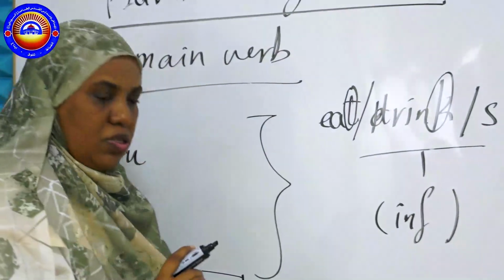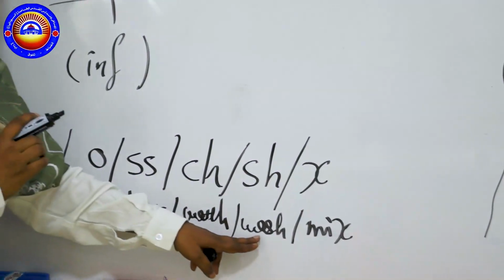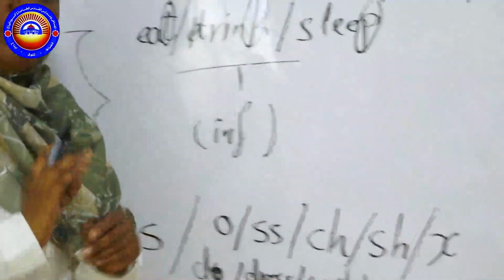You can say dos, rest, wash, miss. So it will be difficult.